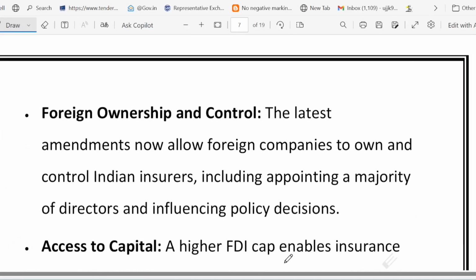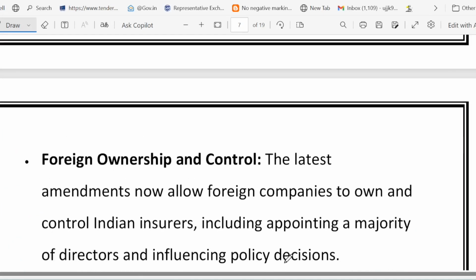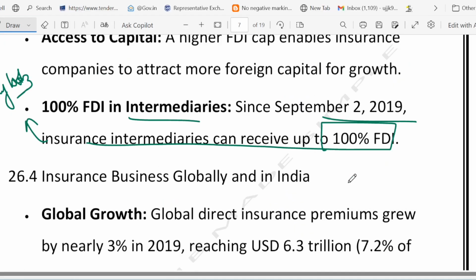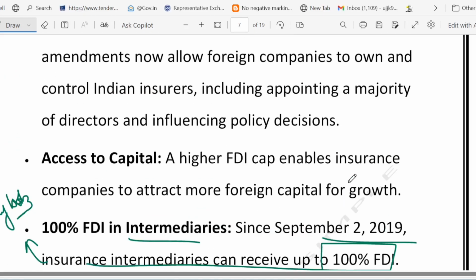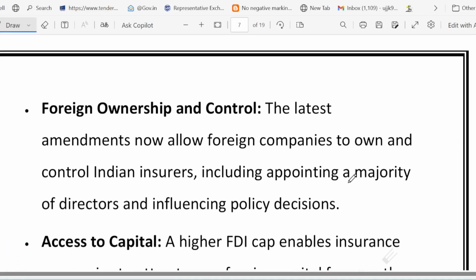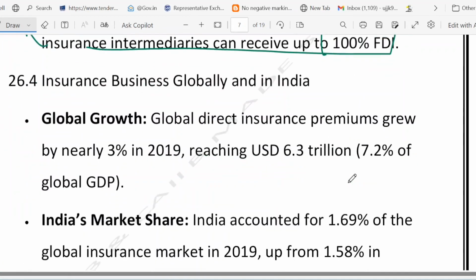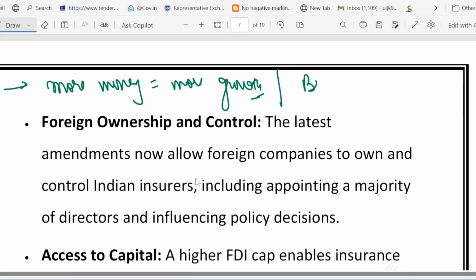Now the question is why FDI matters. This is a very, very important question. Basically, more money means more growth. Simple, right? Foreign investment helps insurers expand, improve technology, and then offer better policies. So the first reason why FDI matters is better products, which means competition from global players.